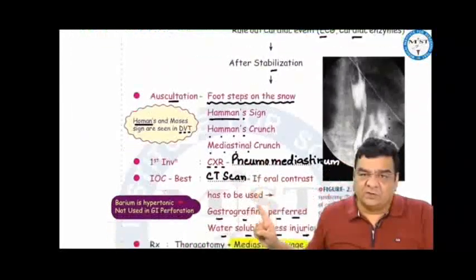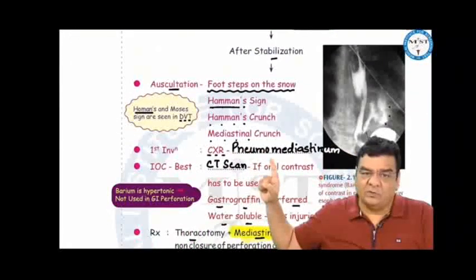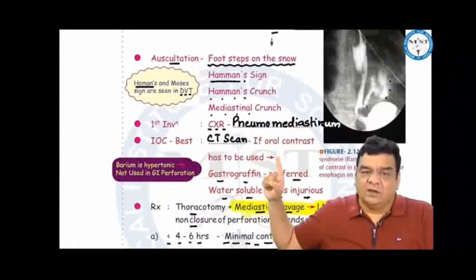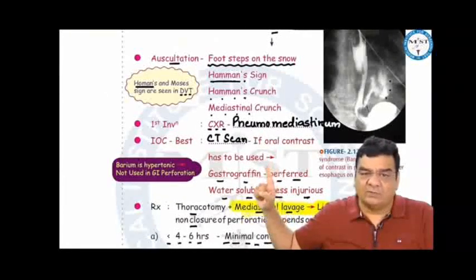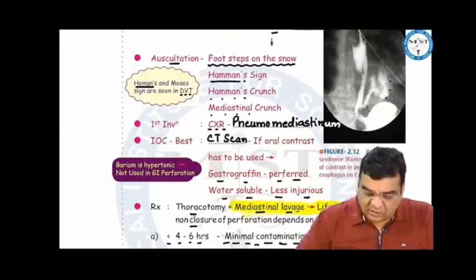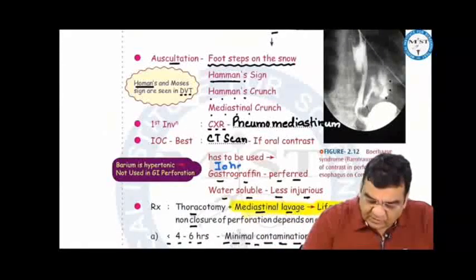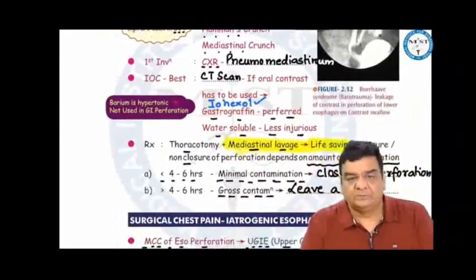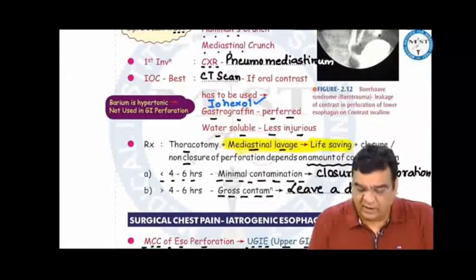The first investigation to be done is a chest X-ray, where you can find free air in the mediastinum, that is pneumomediastinum, but the best investigation would be CT scan. If oral contrast has to be used, iohexol is preferred. If that is not available, then we use gastrografin. So here, if iohexol is given in the option, then this is preferred over gastrografin. Barium should not be used because barium is hypertonic and can cause significant injuries.